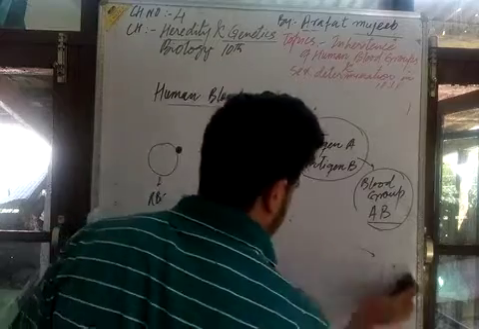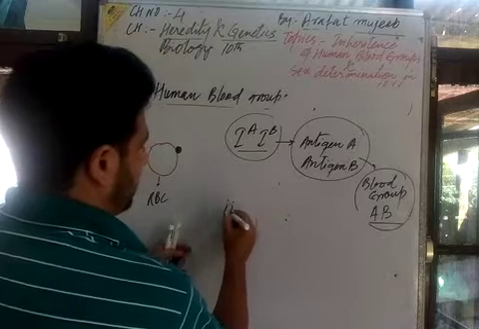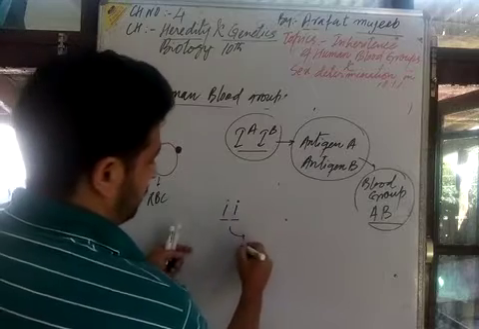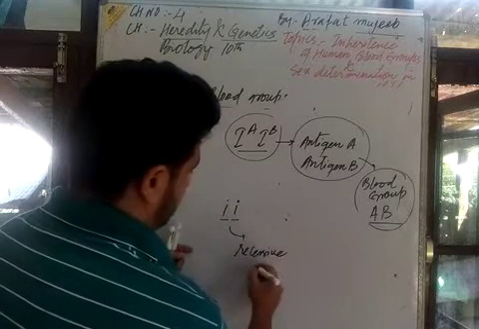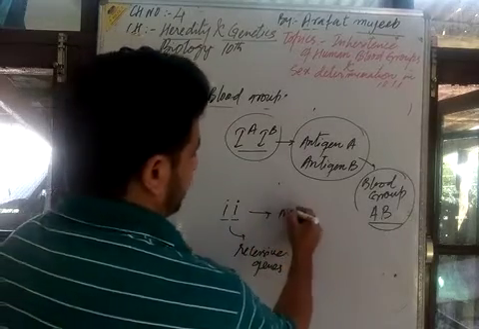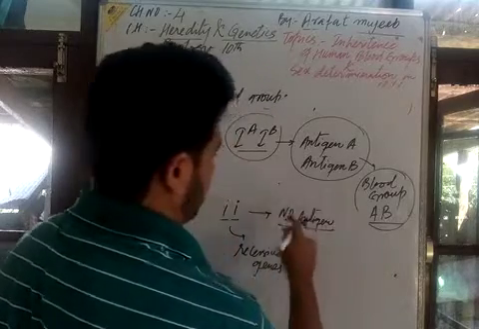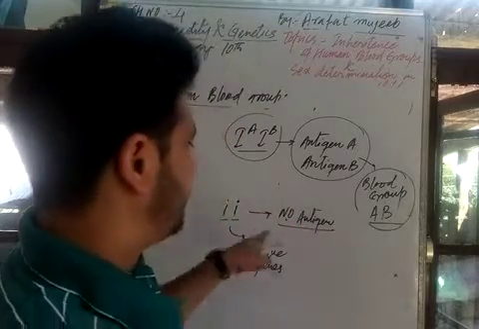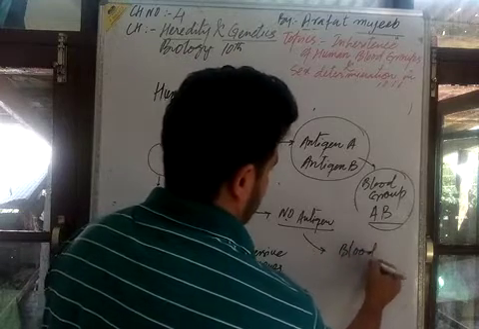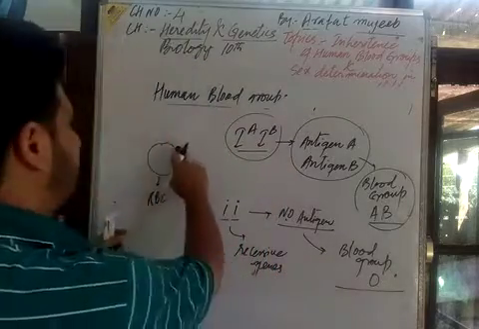यहाँ देखिए आप आगे चलते, तो यहाँ पे if there is a genotype, अभी मैंने कहा if this pair small i and small i इस तरह का genotype, they are the recessive genes. These recessive genes are meant for no antigen. They are not meant for any antigen at all. Here there is a blood group, that means blood group O. That means here the RBC cell is with no antigen.